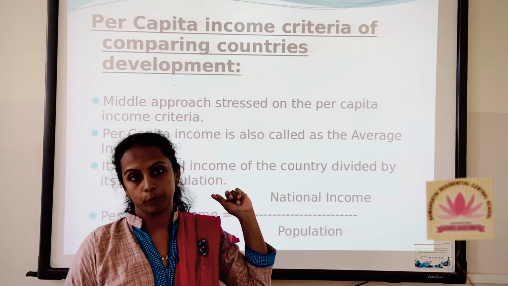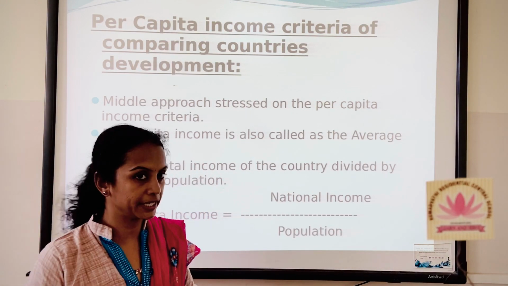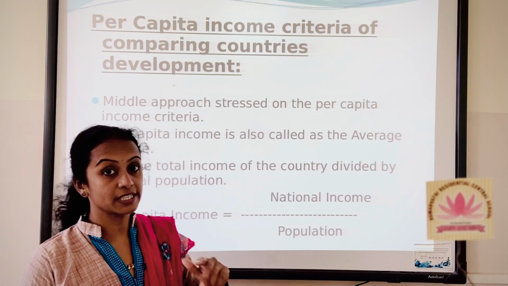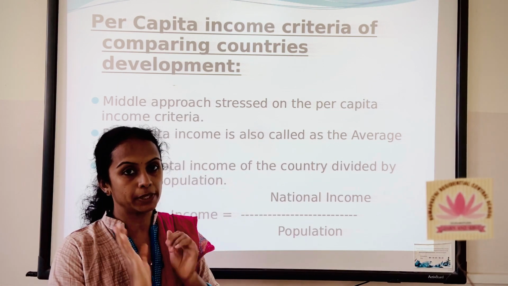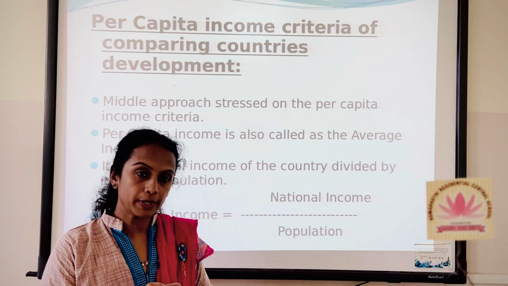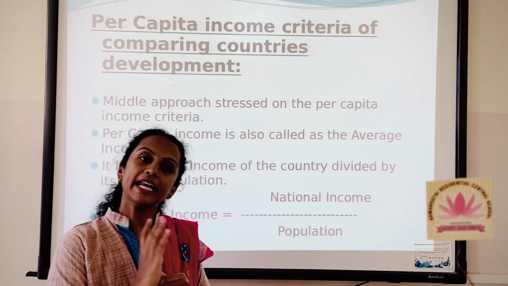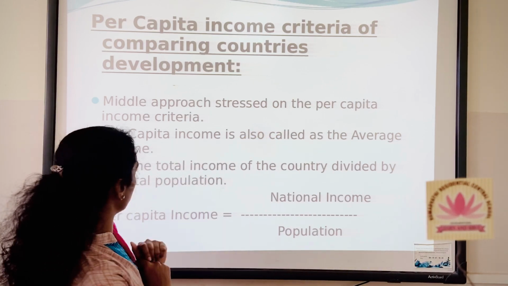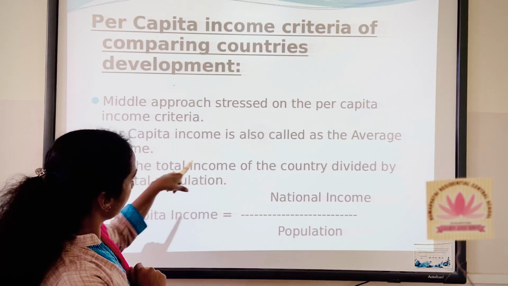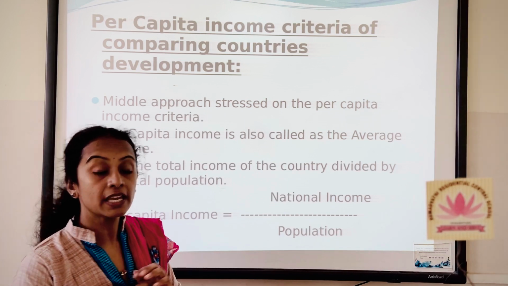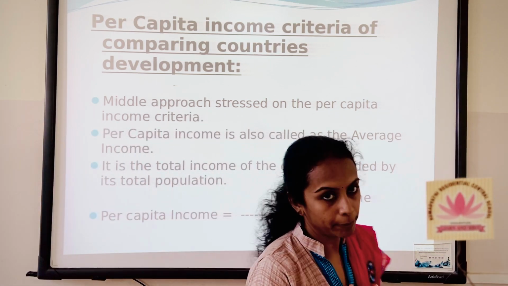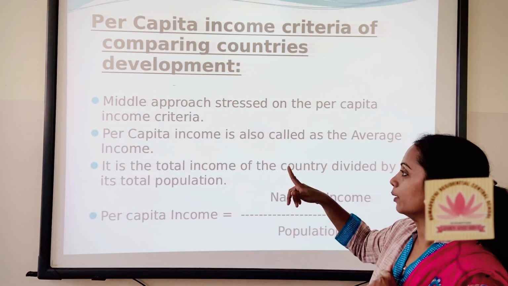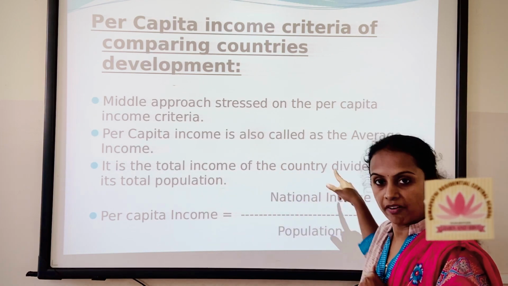So this is the middle approach. I told you this is the second approach. This concentrates more on per capita income. So per capita income is per head income or individual income. See here, it stresses more on the per capita income criteria. Per capita income is also called average income. See, per capita income has got one more name, that is average income.